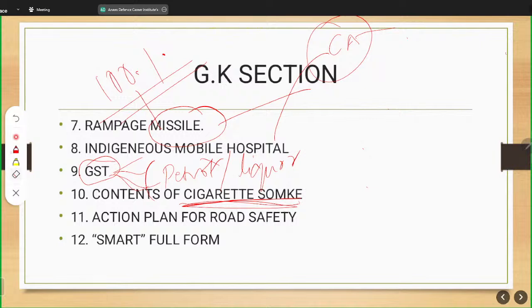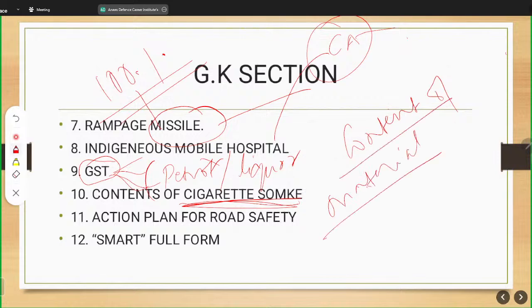So you should know that this is a broad based question, and this all depends upon the content of the material in forming of a cigarette. Now when it will be ignited, the smoke will be completely dependent upon the content. So as a logic, you should be more focused on the content of the cigarette.